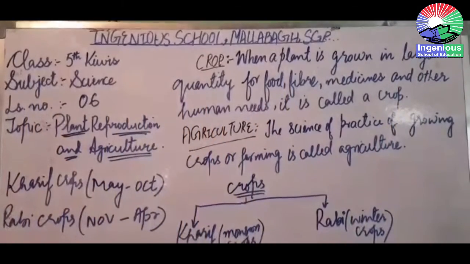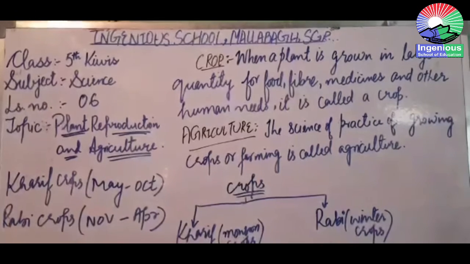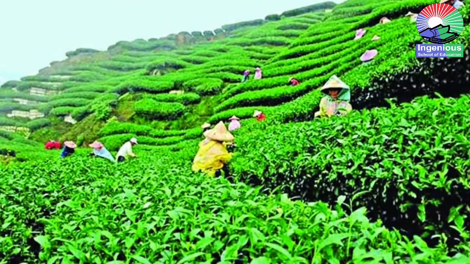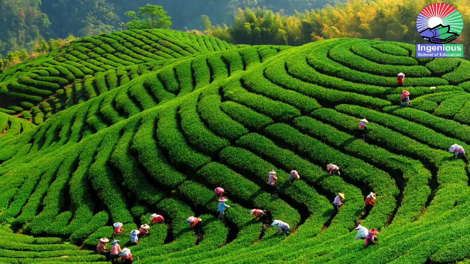In the same way, tea plants are grown on the slopes of hills because they need that kind of soil for growth. So different crops are grown in different kinds of soils and as per the climatic conditions.